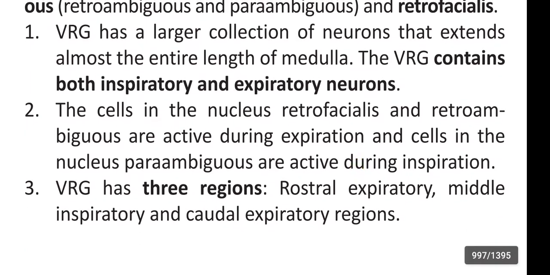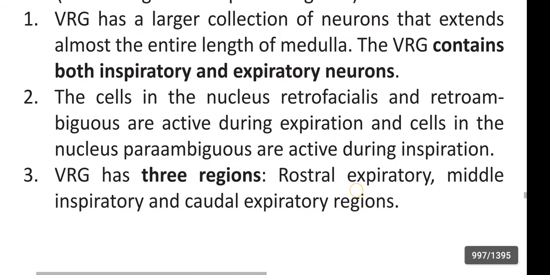The cells in the nucleus retrofacialis and retroambiguus are active during expiration, and the cells in the nucleus paraambiguus are active during inspiration. The ventral respiratory group has three regions: rostral expiratory, middle inspiratory, and caudal expiratory regions.